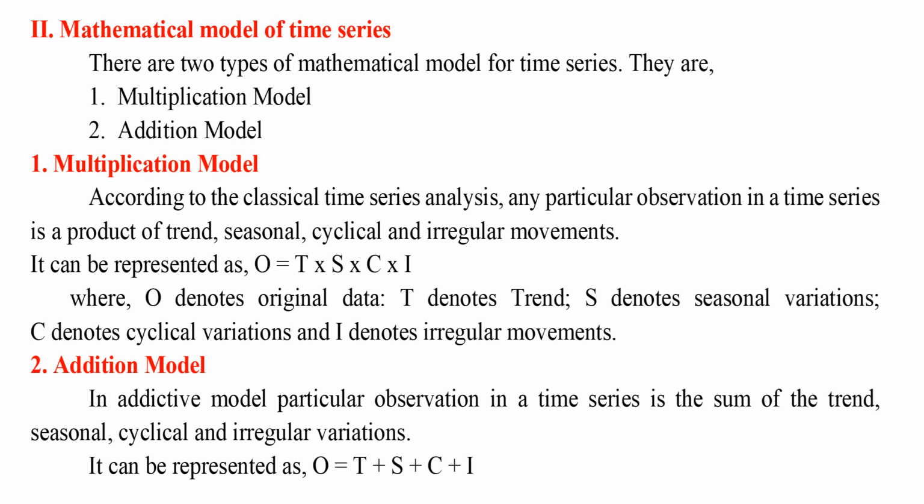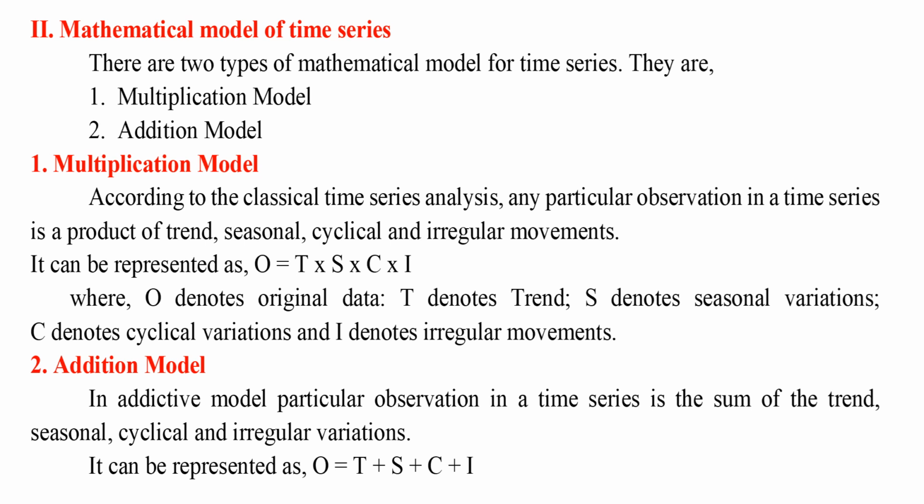1. Multiplication model. According to the classical time series analysis, any particular observation in a time series is a product of trend, seasonal, cyclical and irregular movements. It can be represented as O equals T x S x C x I, where O denotes original data, T denotes trend, S denotes seasonal variations, C denotes cyclical variations and I denotes irregular movements.